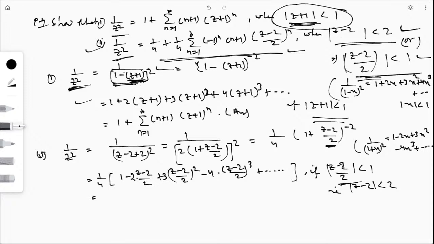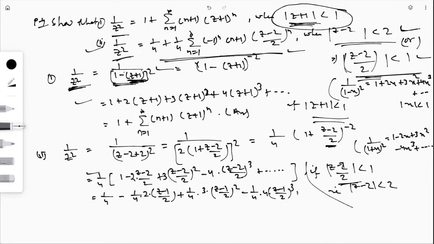If I multiply 1 by 4 with this bracket, I will write 1 by 4, then 1 by 4 into 2 times z minus 2 by 2, where the 2 cancels out, then 1 by 4 into 3 times z minus 2 by 2 whole square, then minus 1 by 4 into 4 times z minus 2 by 2 whole cube, plus like this.